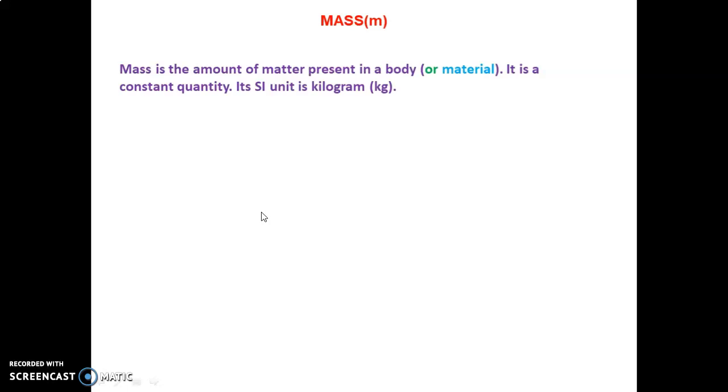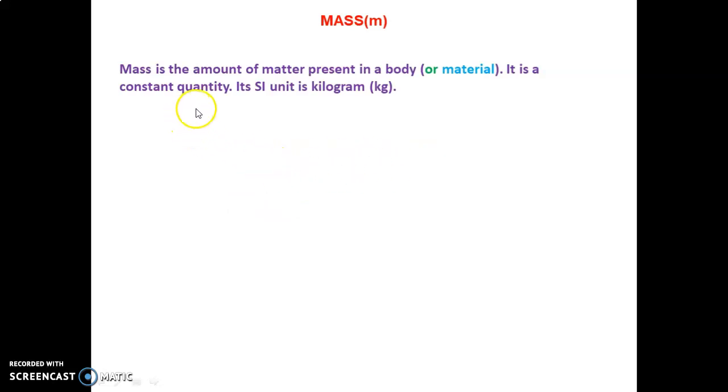Why do we have mass? Our body contains so many particles: electrons, protons, atoms, molecules, compounds. The amount of that is called mass. If a person has a mass of 50 kilogram, what is that? It is the mass of that person, right? That is, it is the amount of matter present in that person.